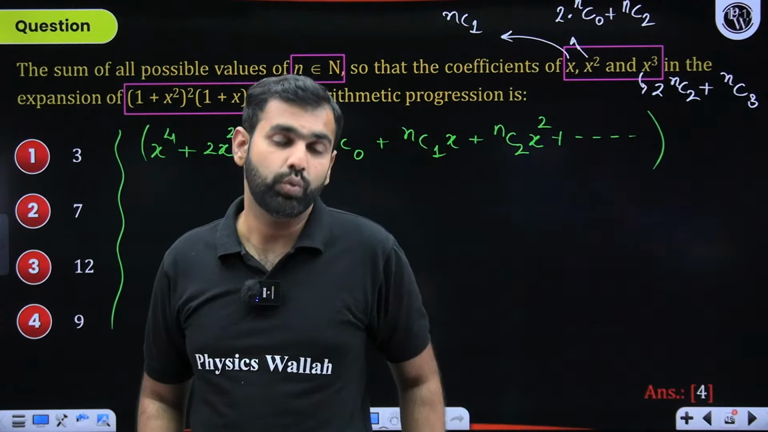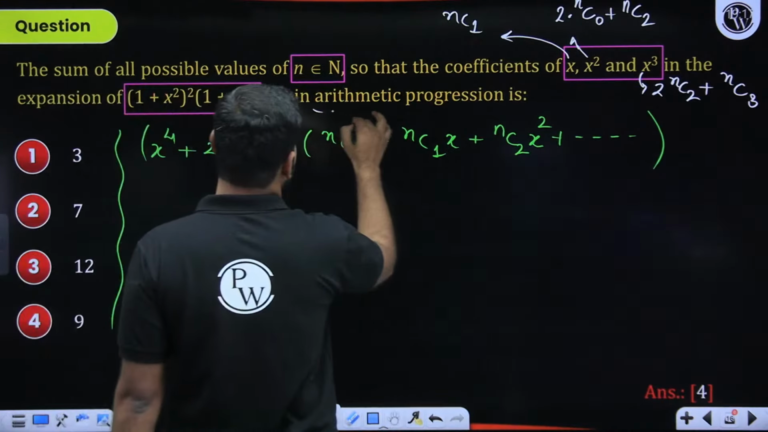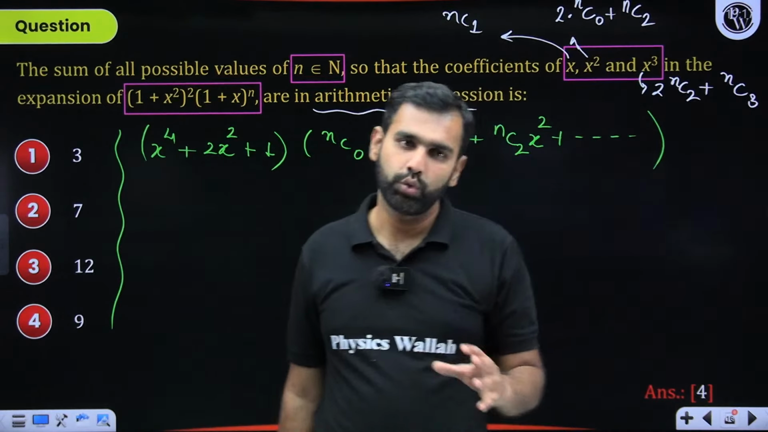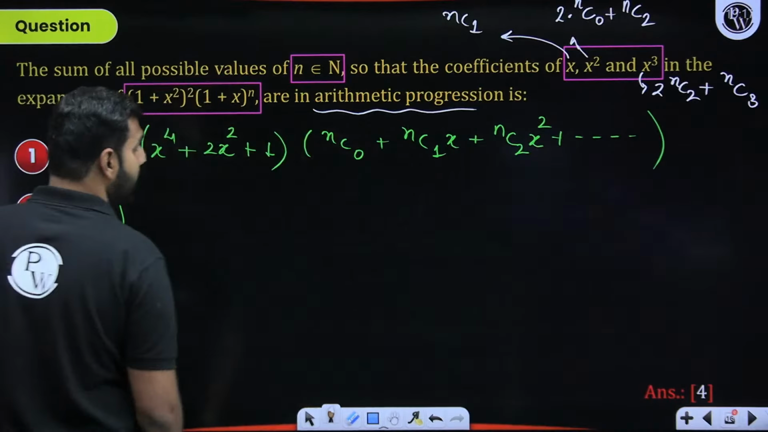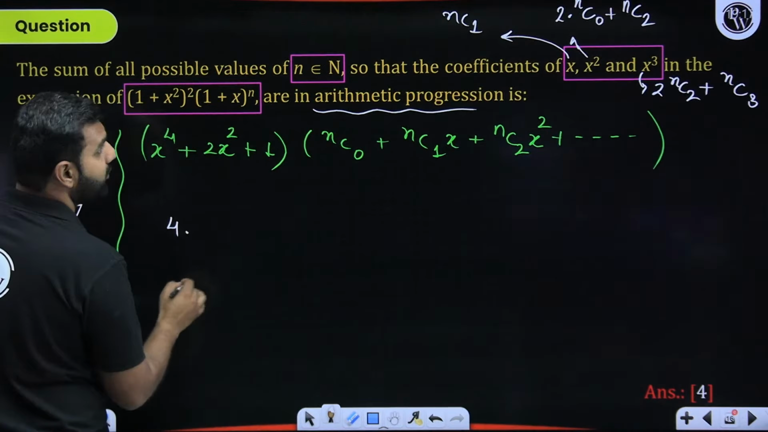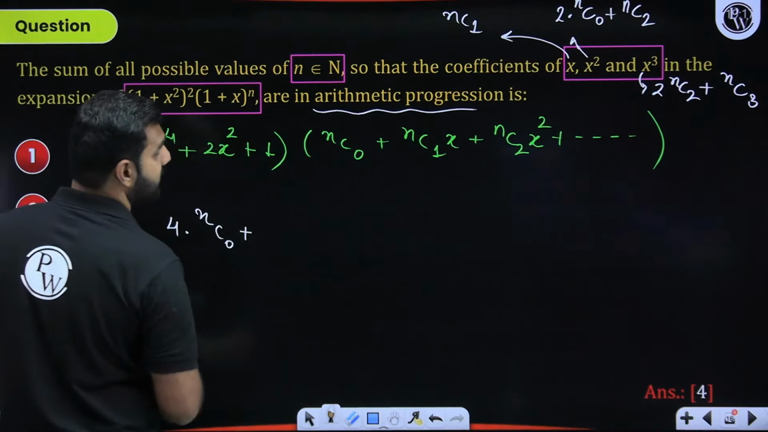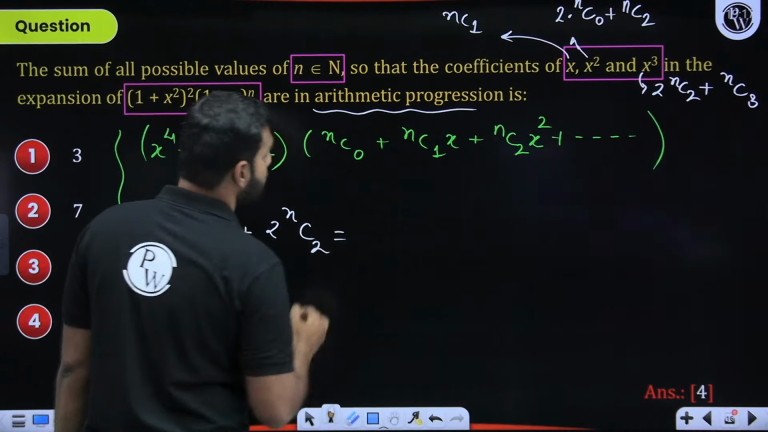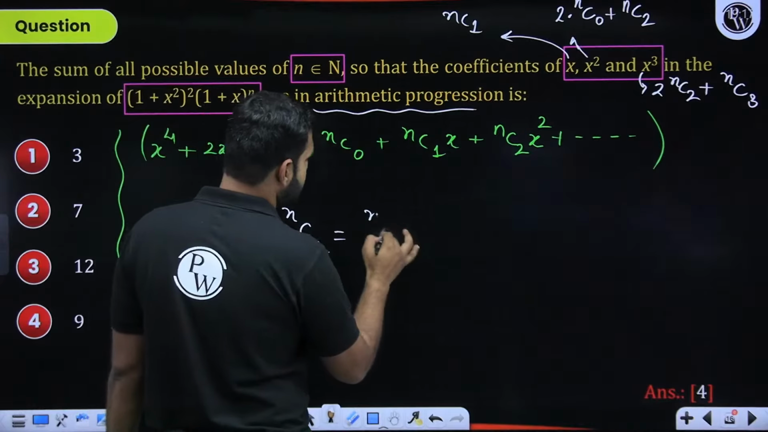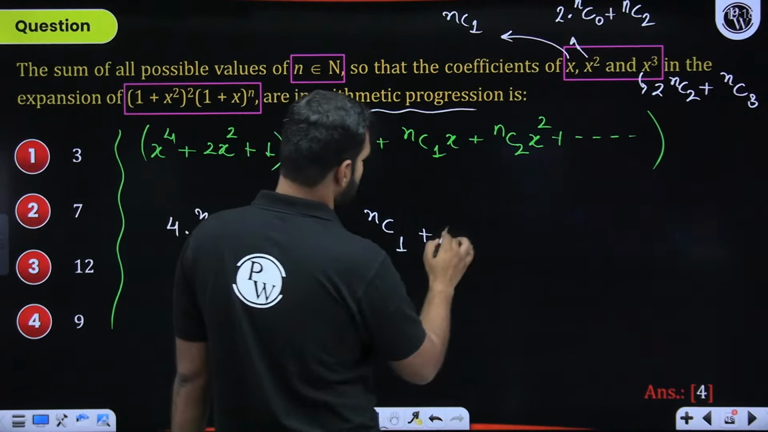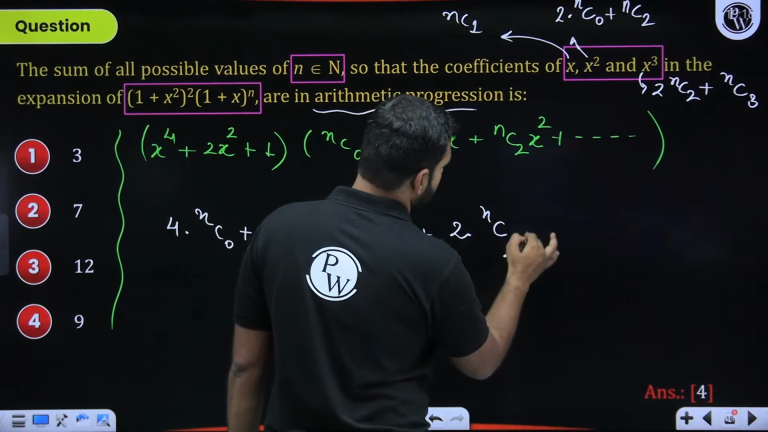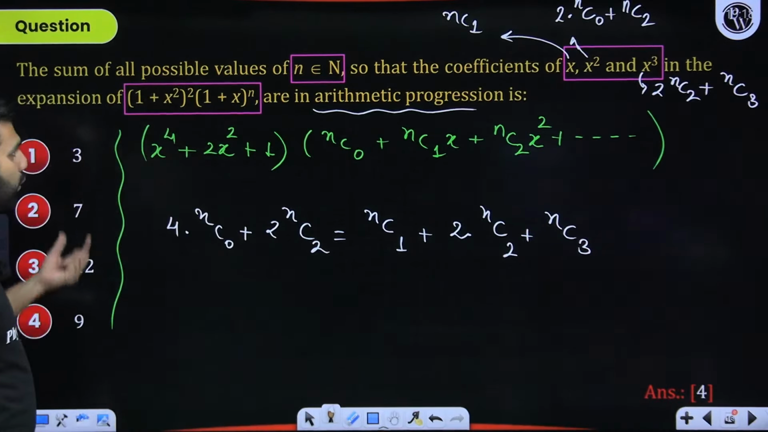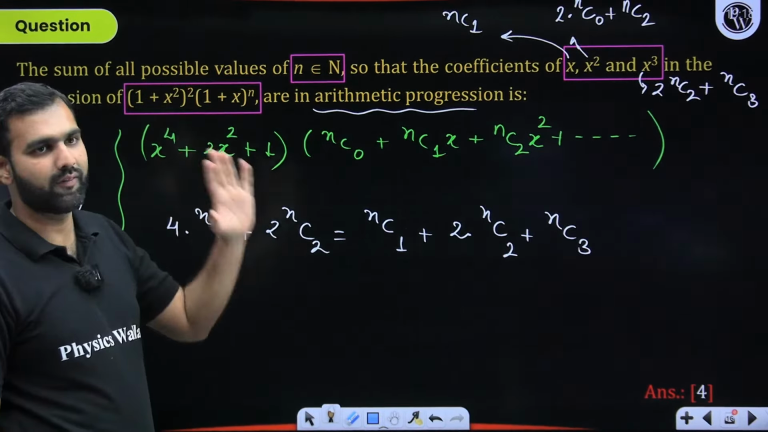So these are the three terms which are given to be in AP, arithmetic progression. If they are in AP, the middle term is the arithmetic mean of the extreme two terms. So with that, I'll say double of the middle term. Double of the middle term means what? 4 times nC0 plus double of nC2, that is 2 times nC2, should be equal to the sum of the extreme two terms, which is nC1 plus nC3. Now it's simply a matter of simplifying this expression, and you would be getting the final answer. What are we asked? The sum of all possible values of n.